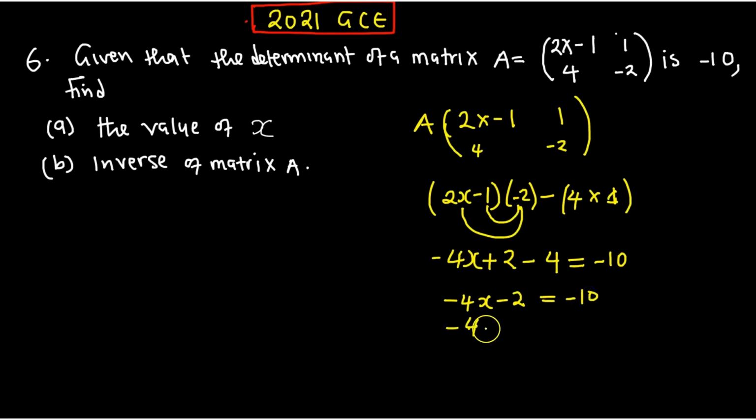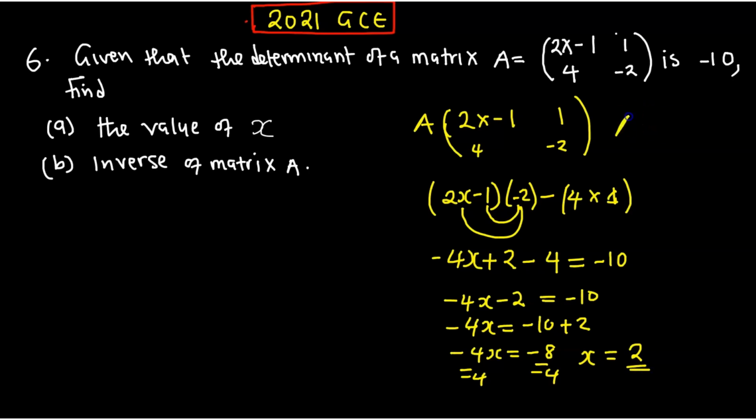So you're going to have negative 4x equal to, this one comes to this side to be positive, negative 10 plus a 2. So it's going to be negative 4x equal to what? Negative 8. You know where negative is coming from. Then divide by negative 4, then negative 4. So therefore x is equal to 8 divided by 4. It is equal to what? 2. The value of x in this one is equal to 2.